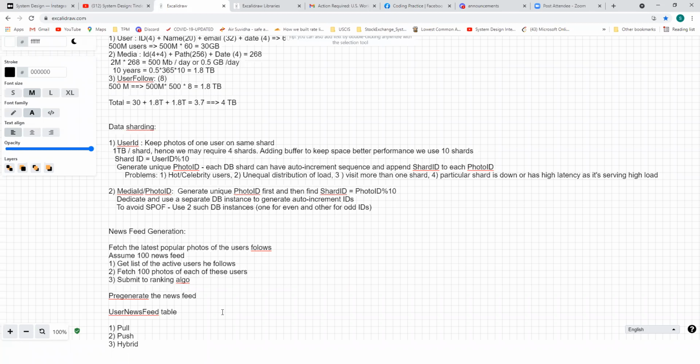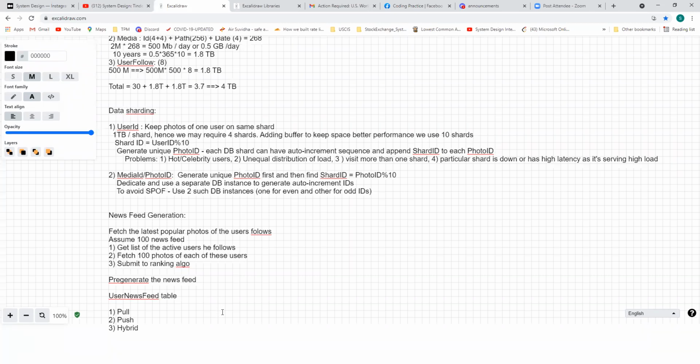Okay, but as we said, if we do it this way, sharding is very key in this case, right? If we do photo ID sharding, most of the things we need are the recent photos. So photo creation time is very important, right?